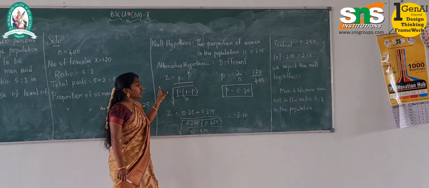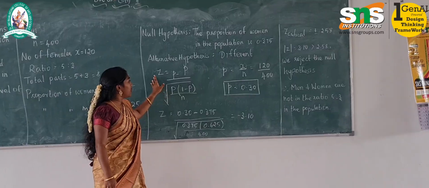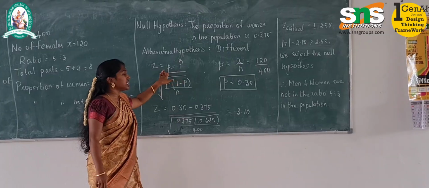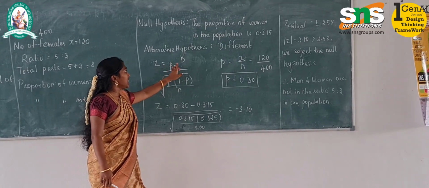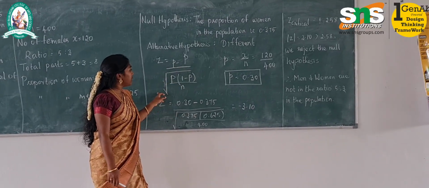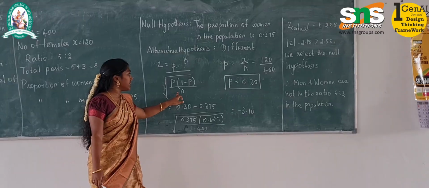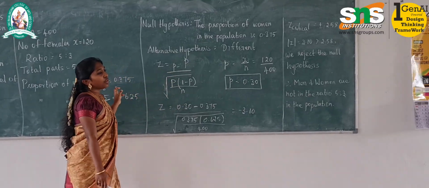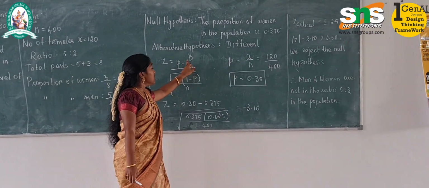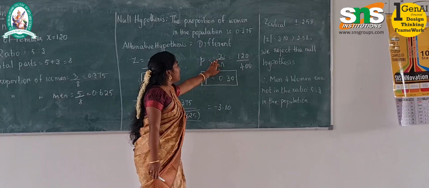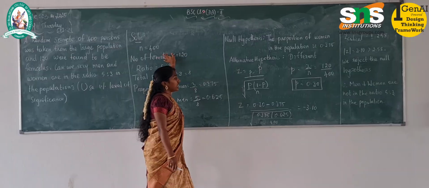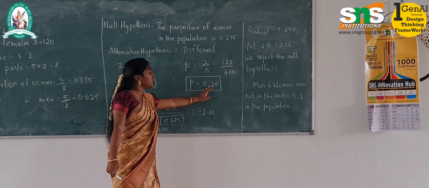To check this, we are going to use the formula for the single sample proportion test. The test statistic is equal to small p minus capital P, where small p denotes the sample proportion and capital P denotes the population proportion, divided by the square root of P into 1 minus P divided by n. Here we first calculate the sample proportion: p is equal to x by n. The x value is 120 and the n value is 400. By dividing these two values, I get p equal to 0.30.